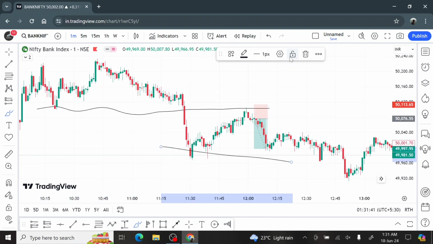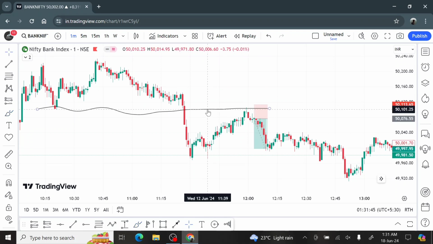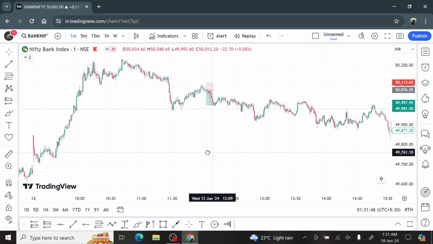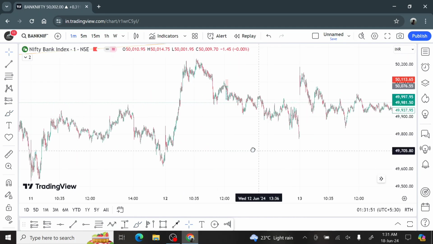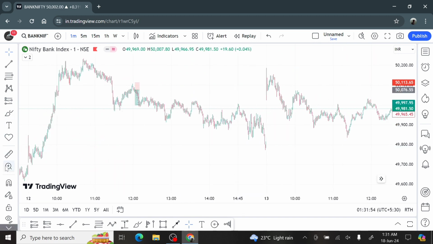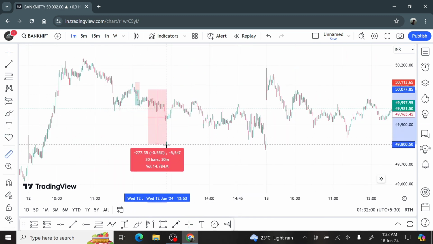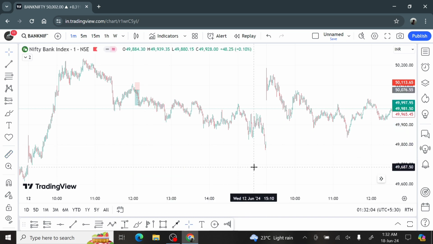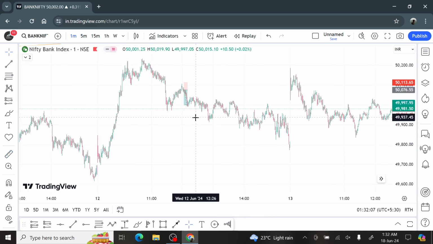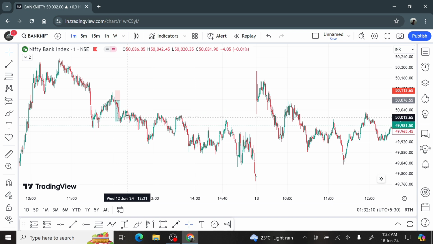Even though it went down even more again, see. So I shorted here, and it went down almost 287 points after my entry. So that is the logic behind all my trades.